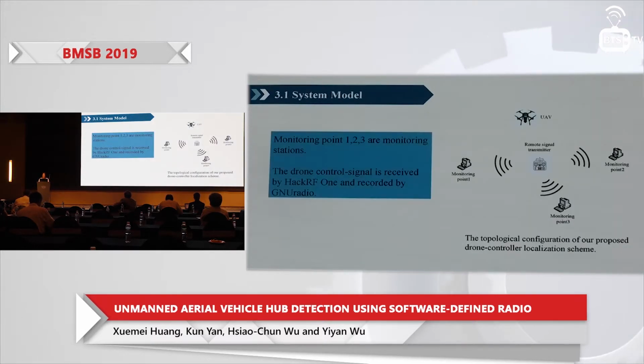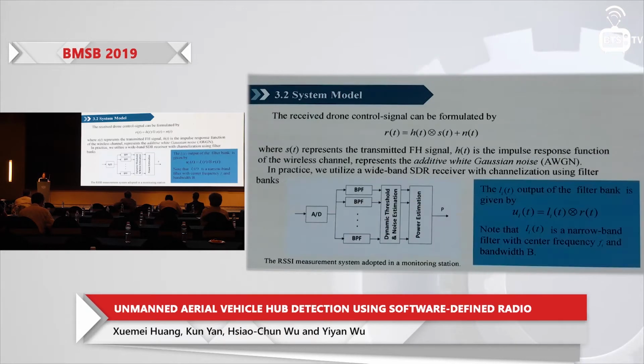Here is our topological configuration of the drone controller localization scheme. It is usually necessary to arrange at least 3 transportable monitoring stations. So we use 3 monitoring stations here, 1, 2, 3. And the measurement we use is shown in this figure. The objective is to calculate the propagation distance from the remote controller to the receiver. So first, we want to find out the power estimation.